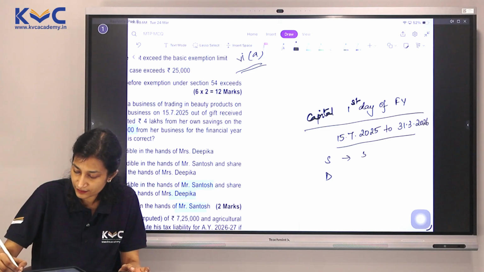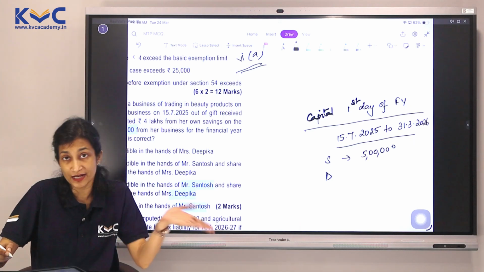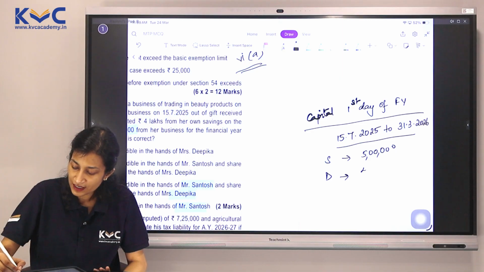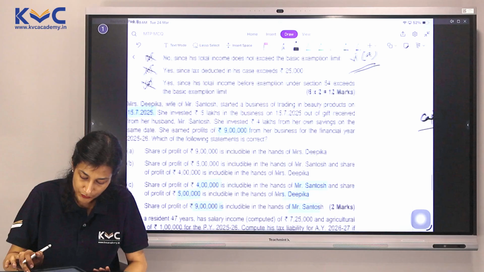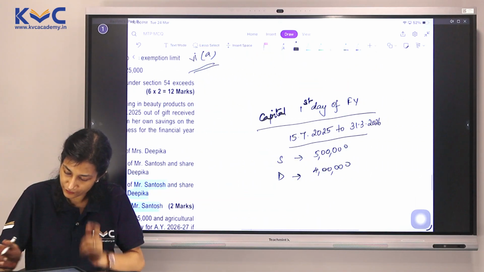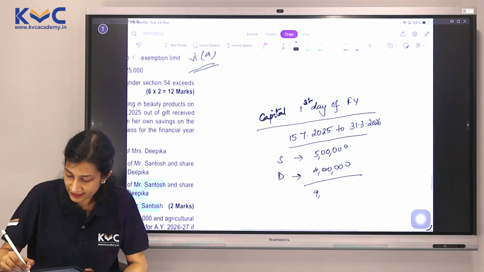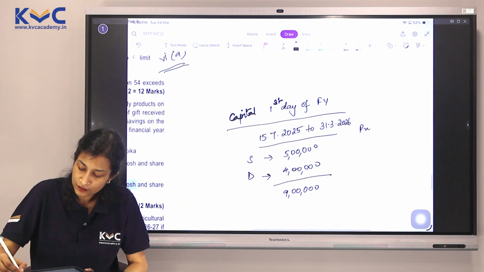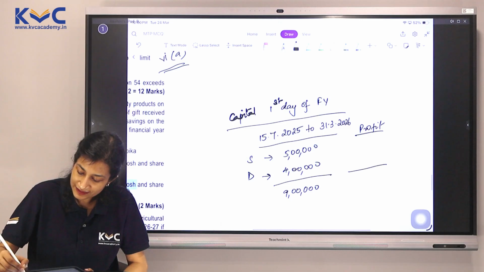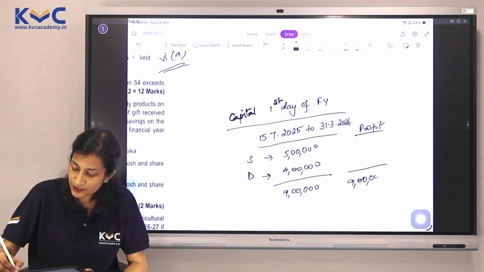Now we have two people, Santosh and Deepika. Santosh gifted 5 lakh, and Deepika further invested 4 from her own savings, 5 from the husband's gift. Total comes up to 9. Profit of the business is also 9 lakhs. The question is: taxable for whom?